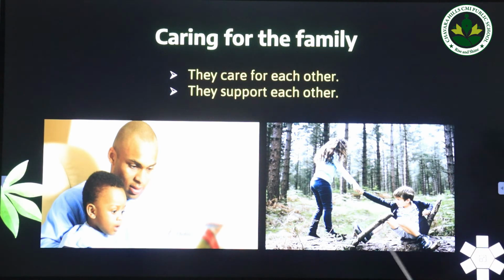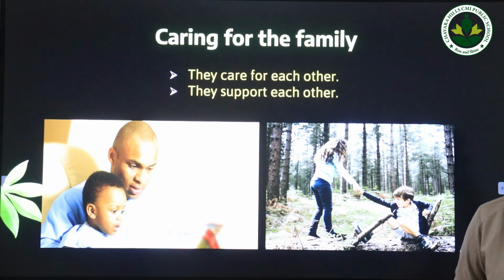Now in the second picture you can see that a boy has fallen down and his sister is lifting him up. So she is supporting him to get up. So whenever we are in our family, we always take care of our family members and we support and help each other. We always like to spend time together with our family.